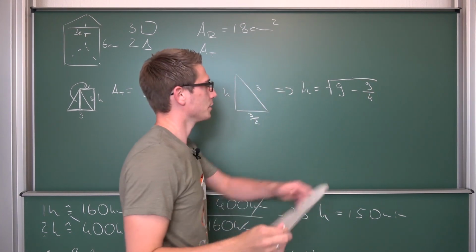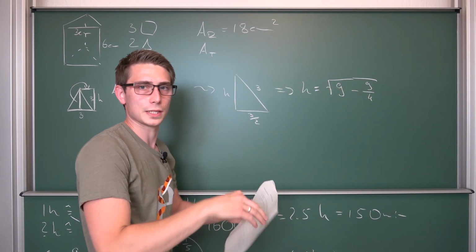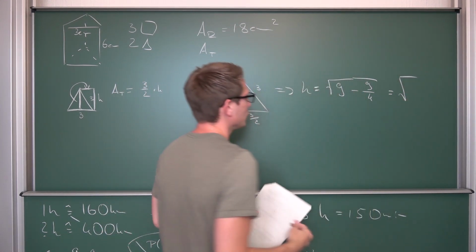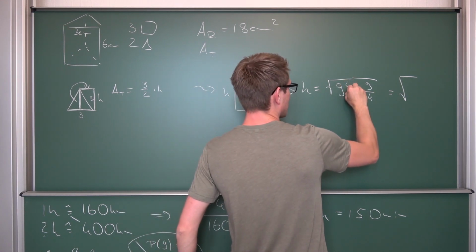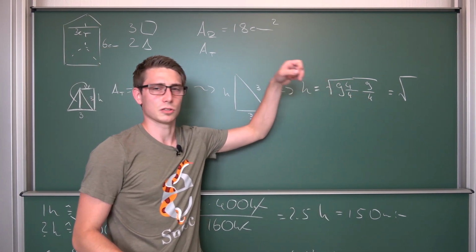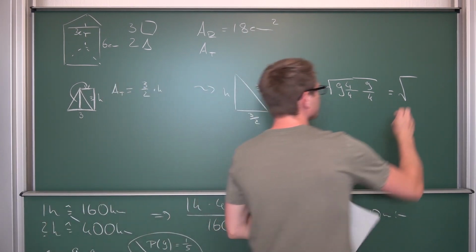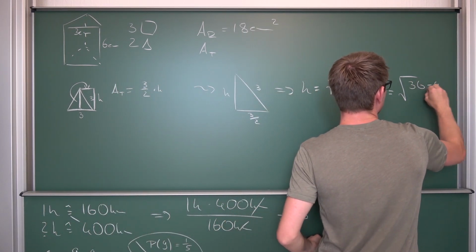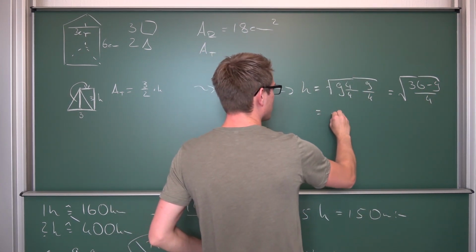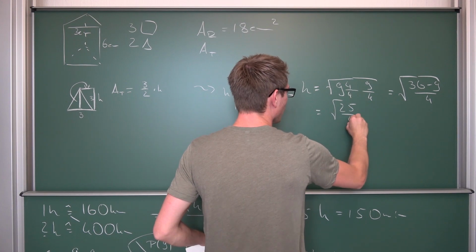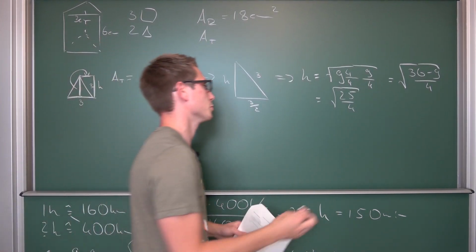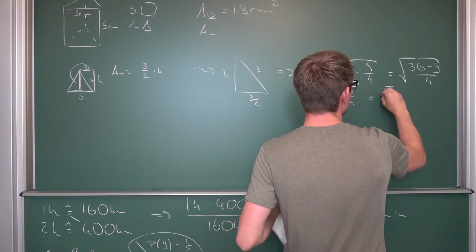Now we expand 9 by 4/4 to bring this onto a common denominator, leaving us with the square root of 36/4 minus 9/4. 36 minus 9 is going to give us 25/4. And the square root of this thing is going to give us 5/2. Those are both perfect squares, so that's easy.